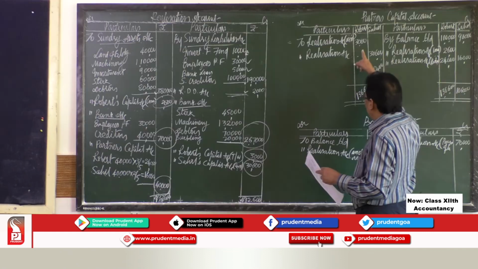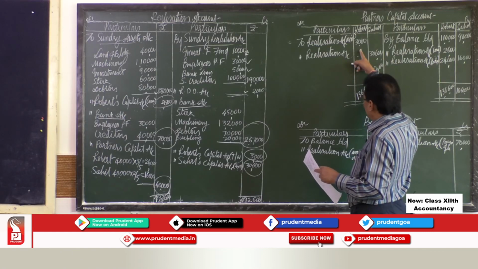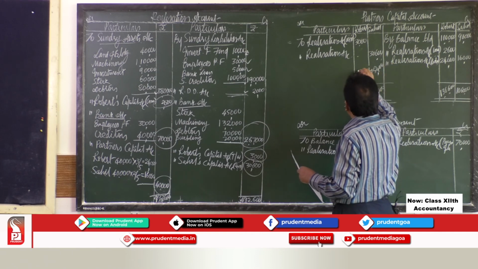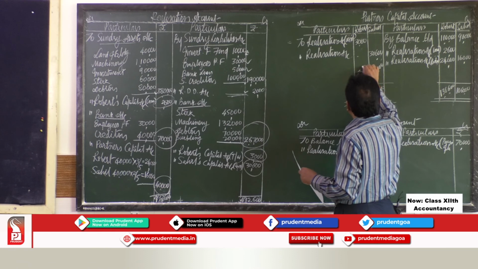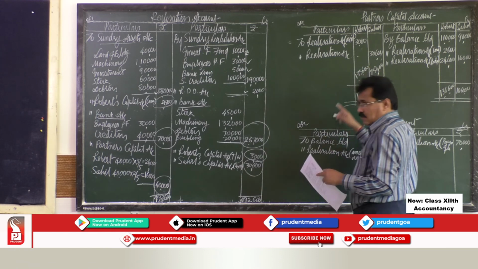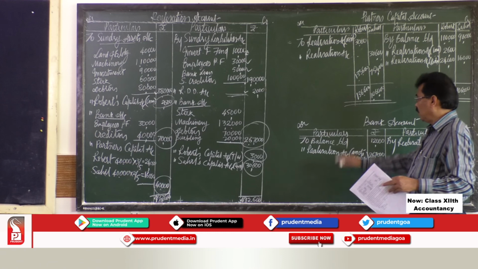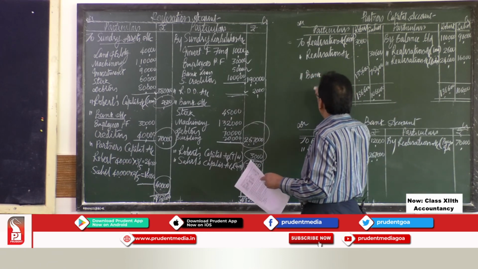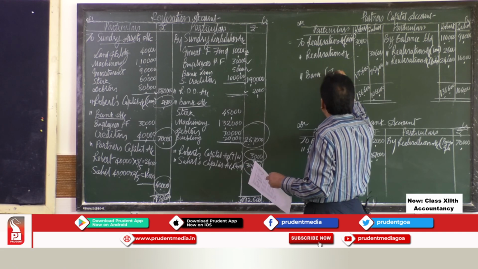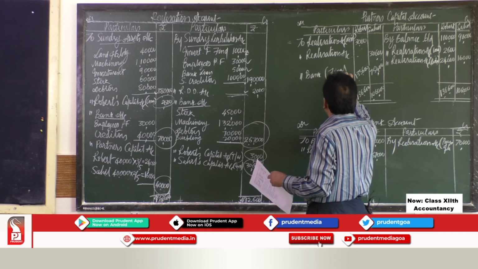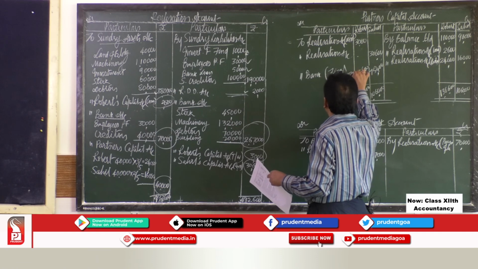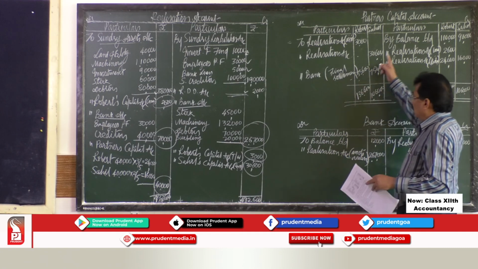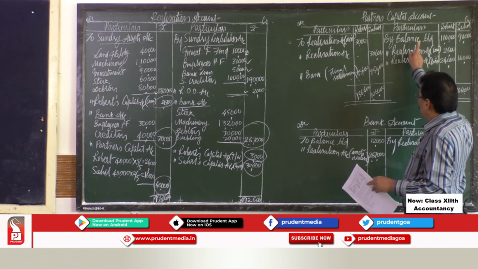Out of this, you have to recover 3,000 from him. So, still you have to pay him 1,33,600. So since the firm is closed, you cannot write carry down, you have to pay this money in final settlement. This is payment made in final settlement of the balance. Okay. Now partner's capital account is also closed.